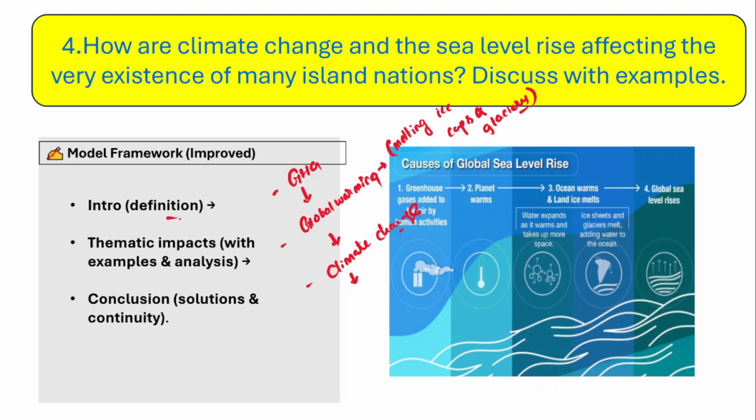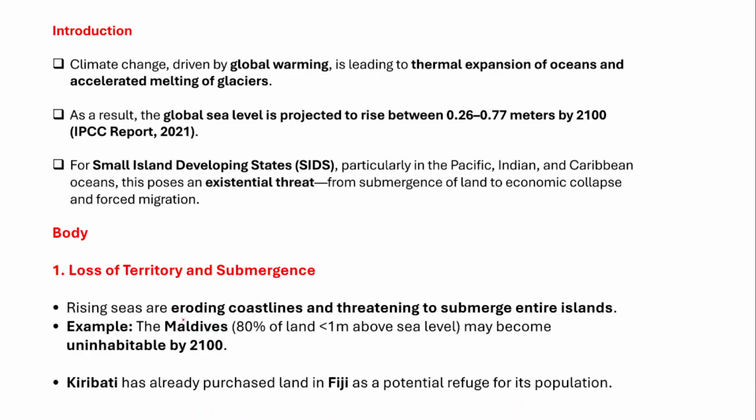So you just have to briefly introduce climate change and sea level rise, and if you have any data on this, just present the data. For example, the IPCC mentions this, so you just mention such data, and then you mention examples along with the analysis in the thematic impacts. And you should also write the conclusion as well. For example, you can mention suggestions or a way forward.